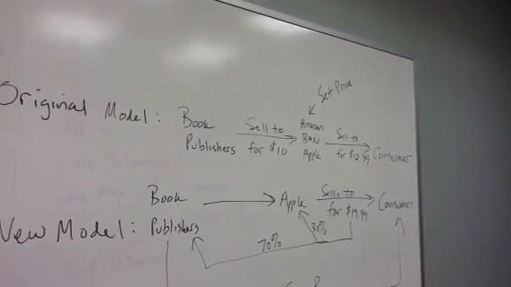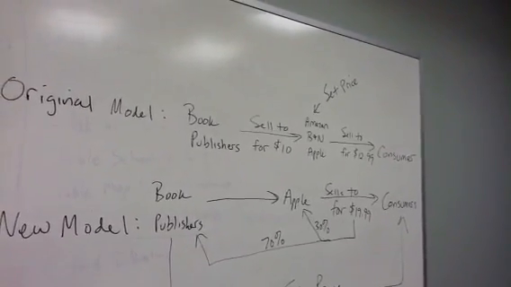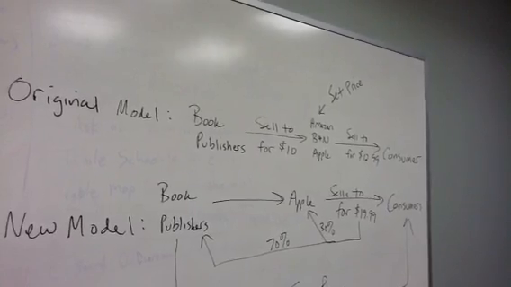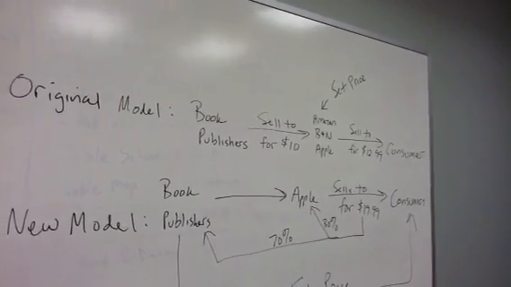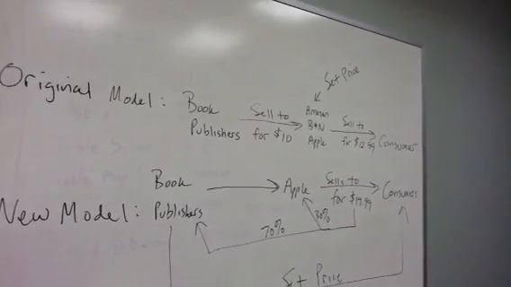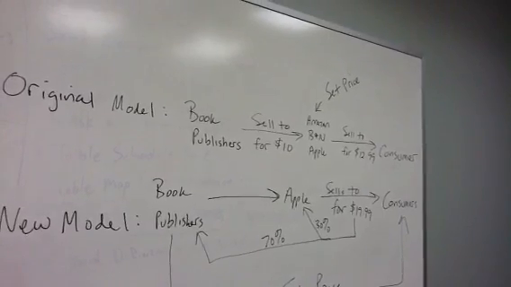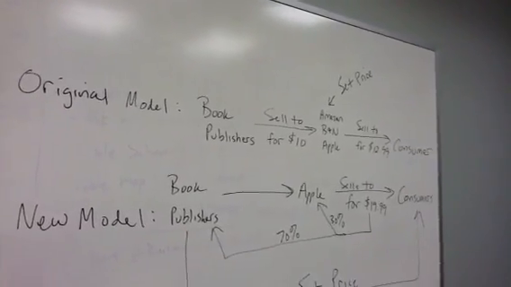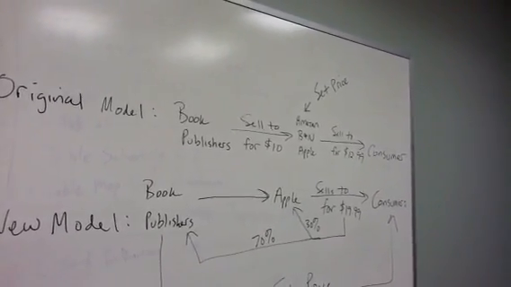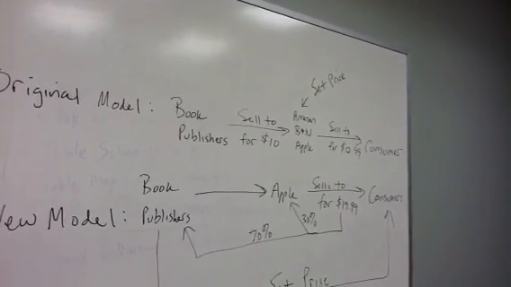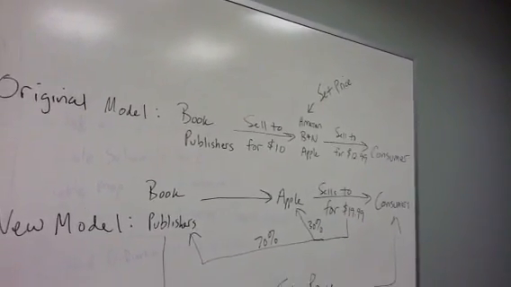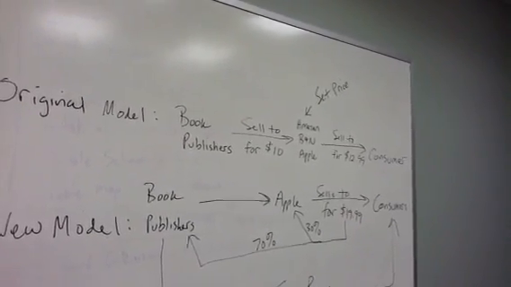Okay? And we're going to say that the book has an artificial suggested price of $19.99. Some of these prices are hypothetical, but they're relatively accurate. So we'll say that the book has a suggested price of $19.99, and the book publishers will sell the book to these distributors, Amazon, Barnes & Noble, Apple, for, say, $10. So 50% of the suggested price.